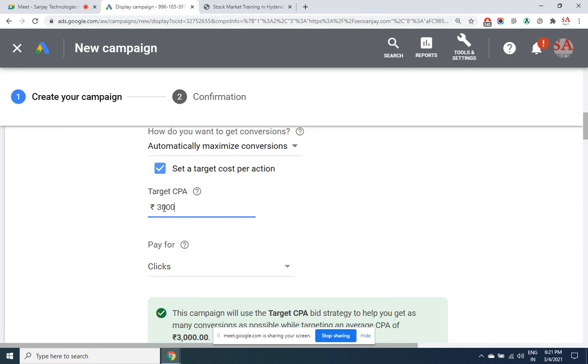And how does he know that the payment has happened? In the invoice page also we'll put the tracking code. If that tracking code is getting executed, Google knows that yes, this guy has taken an admission. Like that it finds out. So understand what kind of logic they have applied.